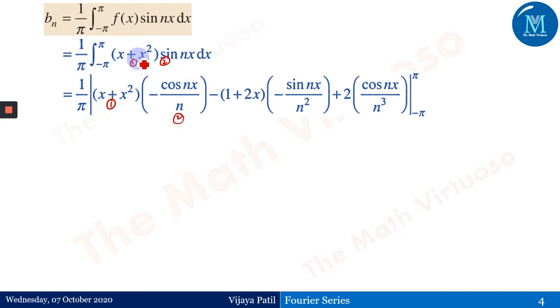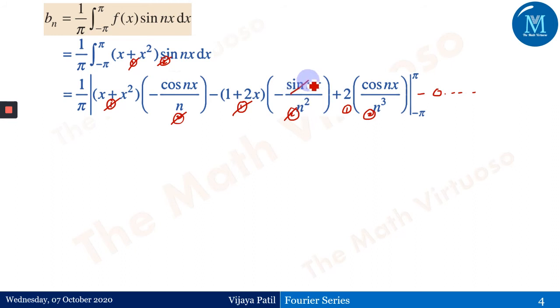This becomes the second. Now this is not first, this is not second, this becomes first. Differentiation of first function is 1 plus 2x, right? And the integration of minus cos of nx becomes here minus sin of nx upon n square. So this is not the first, this is not the second, this is the first, this is the second. Differentiation of the first function, minus of course here, plus minus plus minus, becomes 2 over here, and integration of the second, minus sin of nx upon n square, becomes cos of nx upon n cube. So this becomes first, this becomes second, next function becomes 0, and so on, and we are not writing it up.